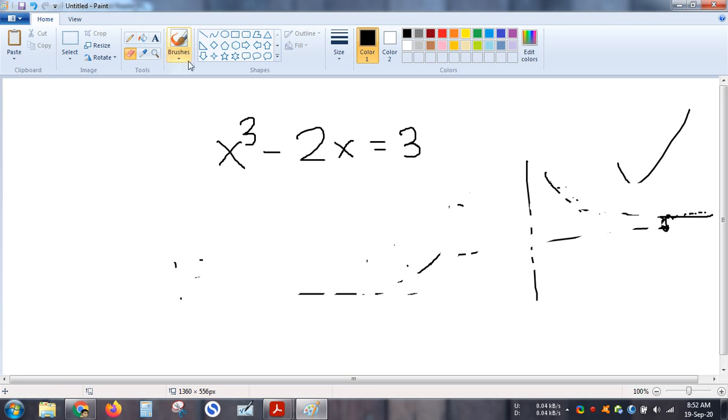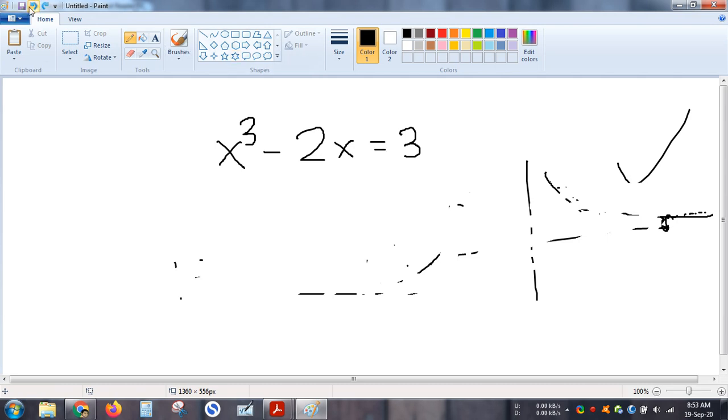Now, suppose I have such kind of equation. Equation is x cube minus 2x is equals to 3. So I have the algebraic equation. Now, let me replace this particular equation. Let me bring this 3 in the left hand side. So what will I do? If I bring it over here, then I will have minus over here and I will have is equals to 0, isn't it?